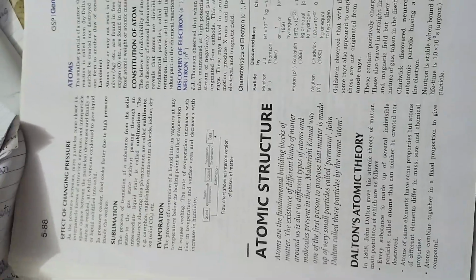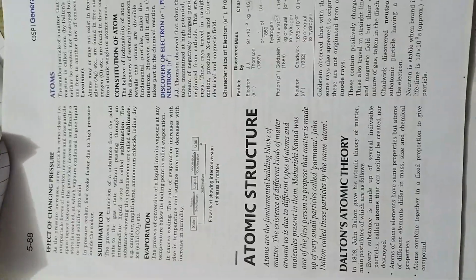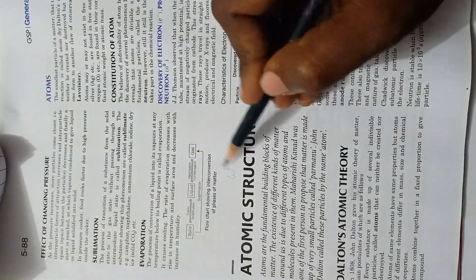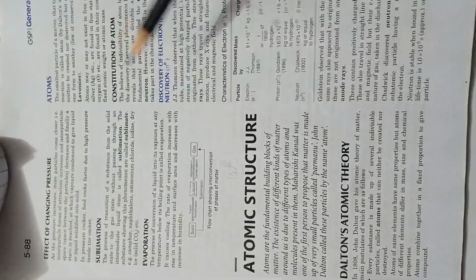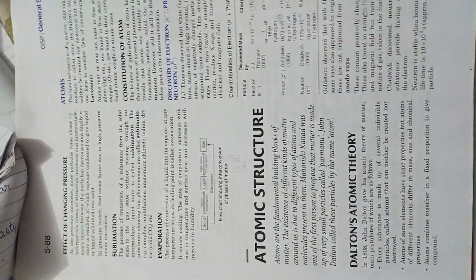Today I am going to start a new chapter, that is atomic structure. You may know about what atoms are. Atoms are the fundamental blocks of matter. In biology, you may study about cells. Cells make a tissue, tissues make an organ, organs make an organ system, and organ systems make a body. In the same way, atoms are the basic fundamental building blocks.